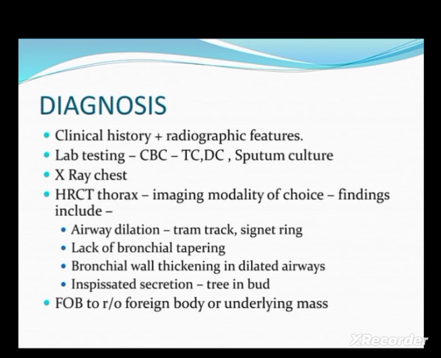Airway dilation can be seen, lack of bronchial tapering will be seen, and bronchial wall thickening can be observed by HRCT. Then we have to find out the focal etiology, that is foreign body or the presence of a tumor in the respiratory tract.